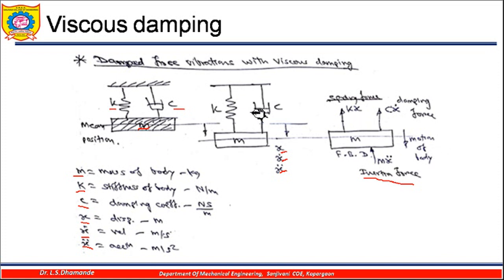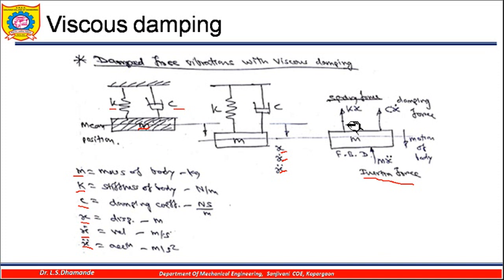Now there is a spring force. As the spring is under tension, an opposite, upward force will be there, that is the spring force k x, and also an upward force c into x dot, which is the damping force, because the spring and this damper will be under tension, so opposite reactions will be acting on this mass in the upward direction.